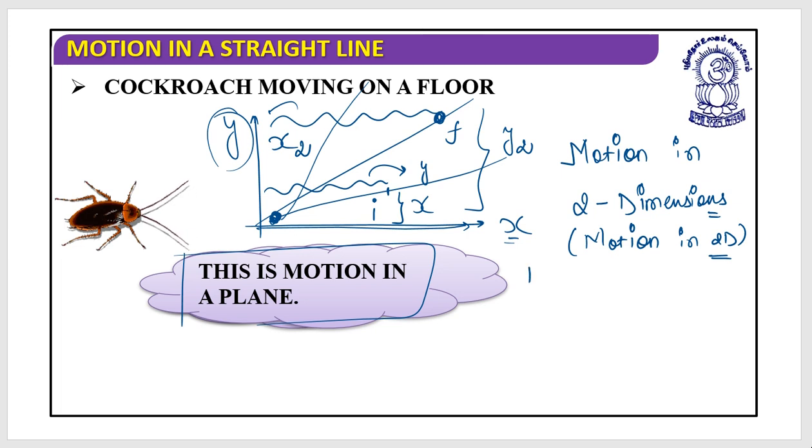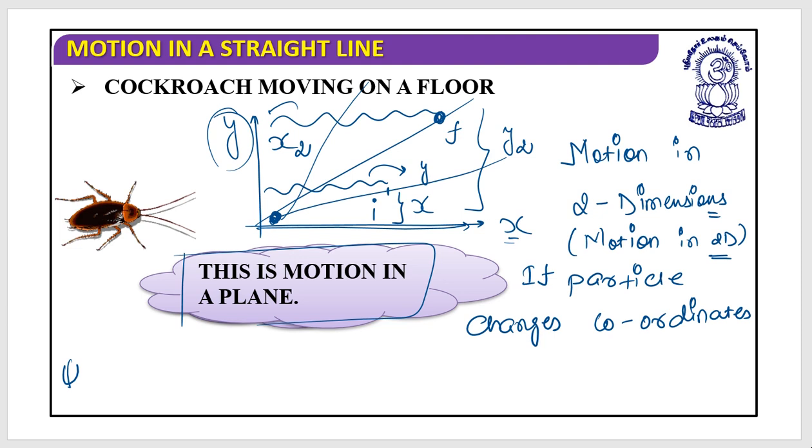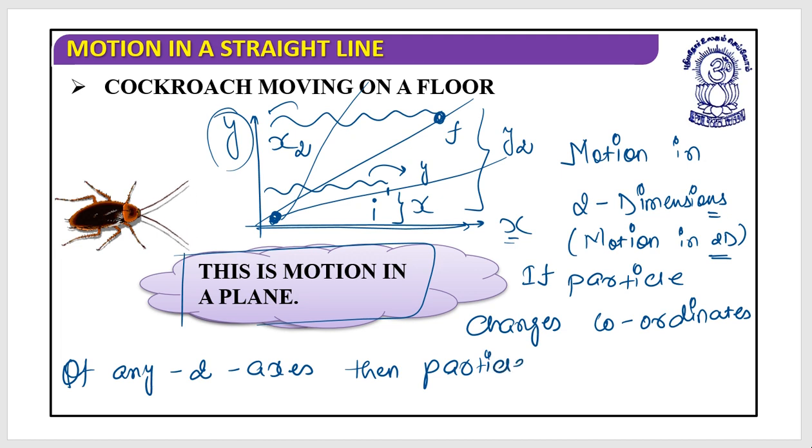So if a particle changes coordinates of any two axes, then the particle is said to be moving in a plane.